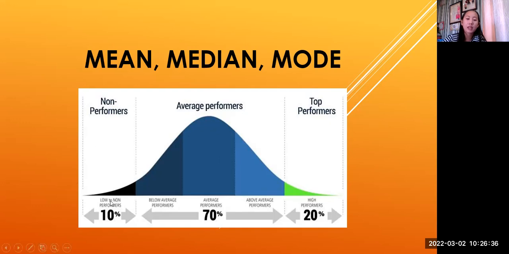So meron pa tayong sinasabing low to non-performers. Yung pinaka, 'di ba sabi nga natin kung meron mang masyado nang malayo sa average, mapupunta siya dun sa pinaka dulo na ng curve natin here. Okay? Ang normal curve kasi natin is hindi yan magta-touch sa, wait, I will draw a little, dito.